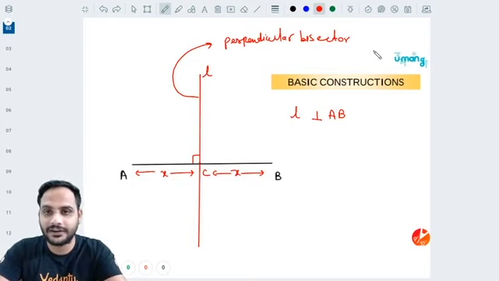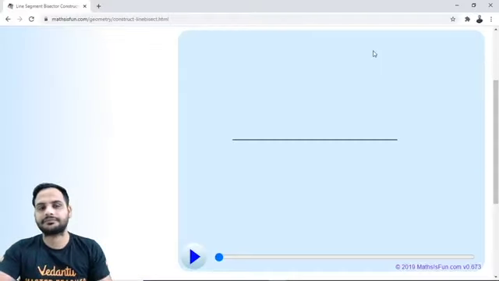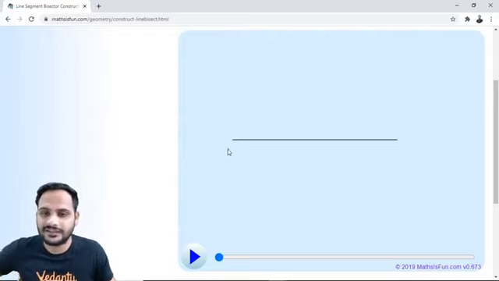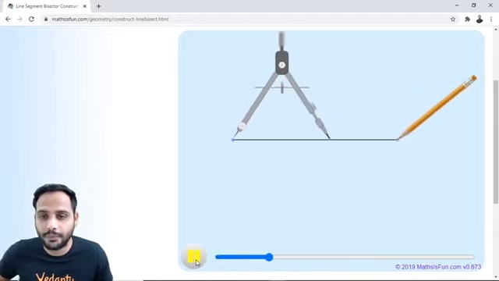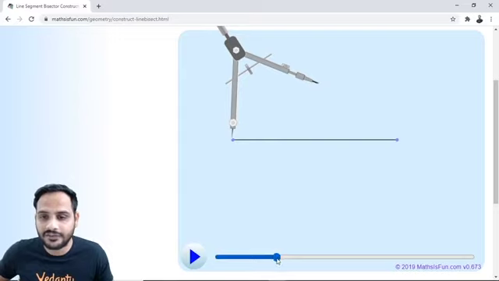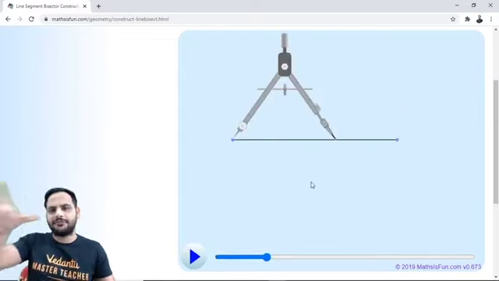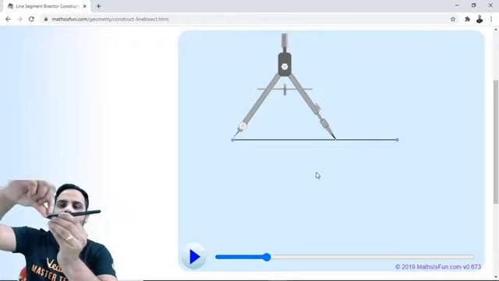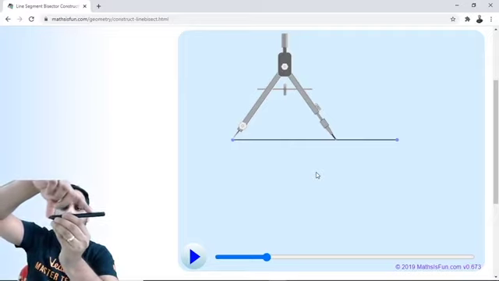Now how do you construct it? So for the construction, look over here. This is how you will draw the perpendicular bisector for any line. Suppose you have drawn any line. Now you are going to take your compass and open it more than half of the distance of this line. You can open whatever amount you like, but open it more than half.